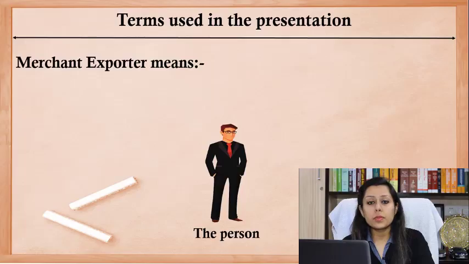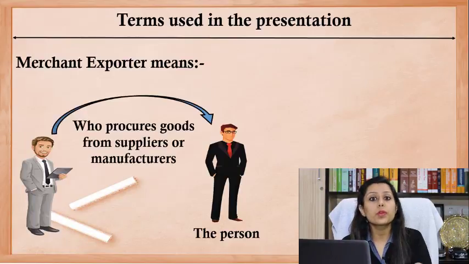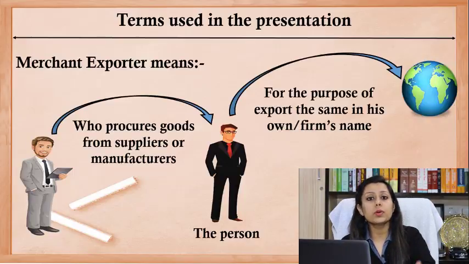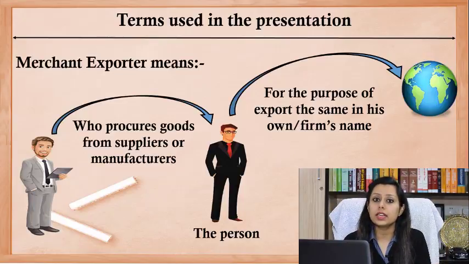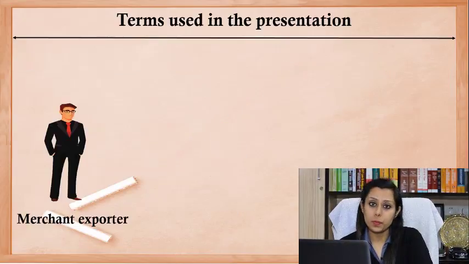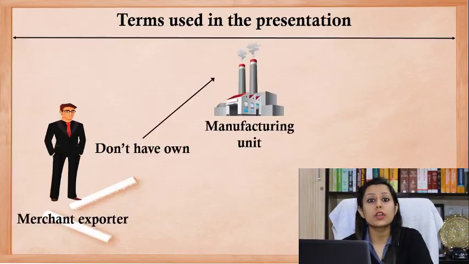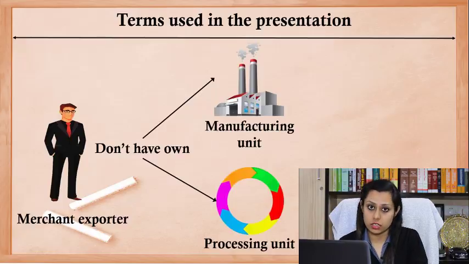Second term is merchant exporter. He is the one who procures the goods or the services from the supplier and supplies the same to the recipient who is outside India, that is, who is not in the taxable territory. Important point to be noted is that the merchant exporter does not have a manufacturing unit of his own, neither does he have any processing unit. That means he simply procures the goods from the supplier and sells the same to the